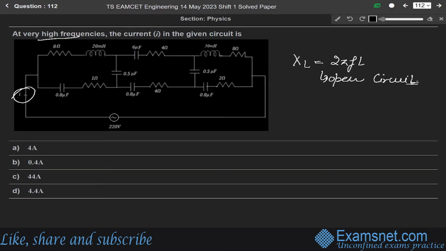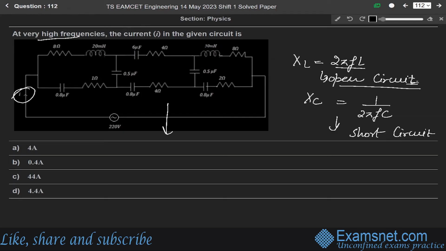And the capacitive reactance XC. XL will be equal to 2 pi FL and XC will be equal to 1 over 2 pi FC. This is the common general formula, we all know this formula. And XC will act as a short circuit. XL will act as an open circuit and XC will act as a short circuit.